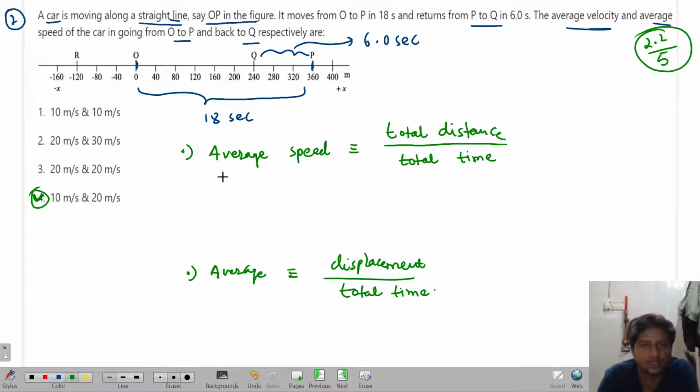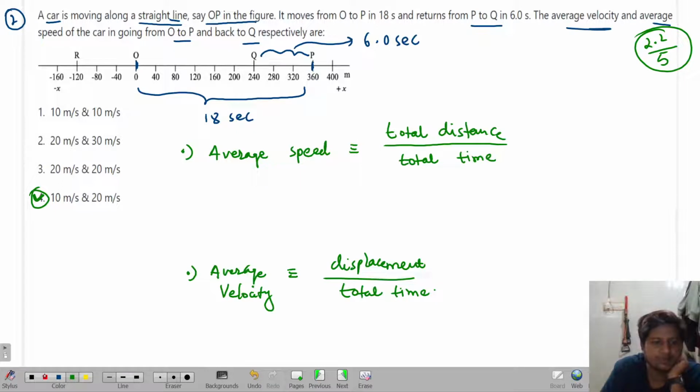But you have to tell me how. The question is how option 4. Many people will get confused over here. I didn't want to confuse you all, so look over here. Average speed they will be calculating easily, but for average velocity they will say, sir, it is getting different over here. So try to understand.